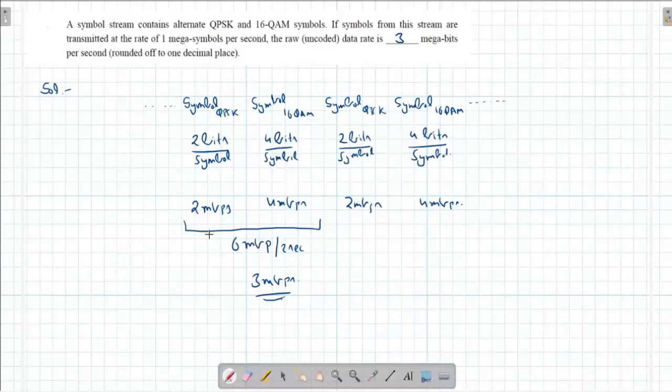So 2 megabits are transmitted per second here, and 4 megabits per second here. So within 2 seconds, 6 megabits are transmitted. The data rate is 6 megabits per 2 seconds, that is 3 megabits per second. The answer is 3 megabits per second for this question. That's the end of the question from communication system.